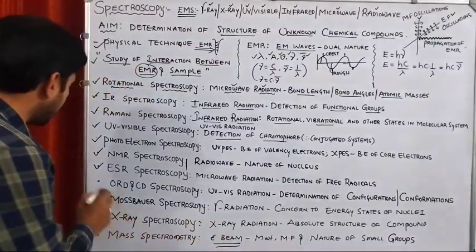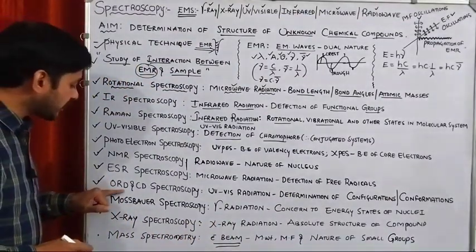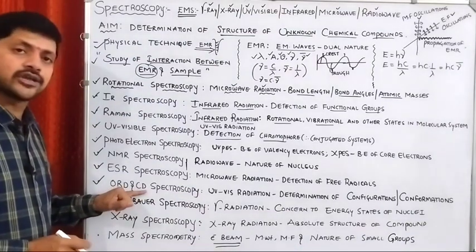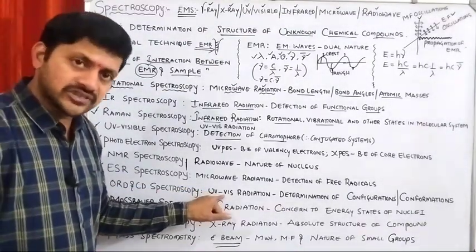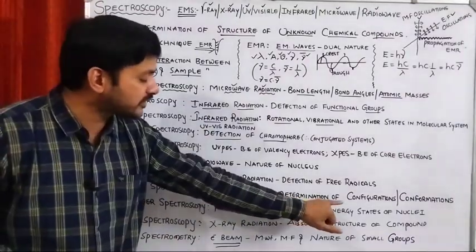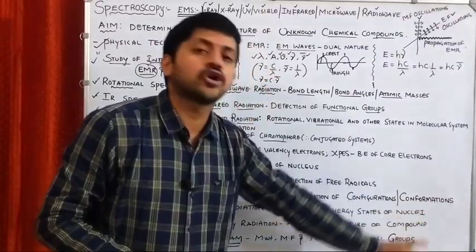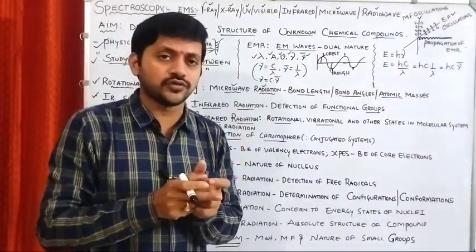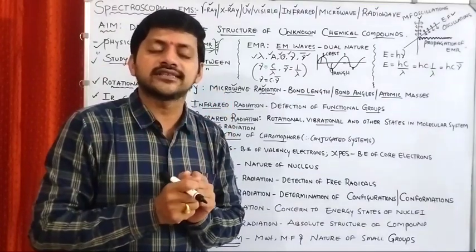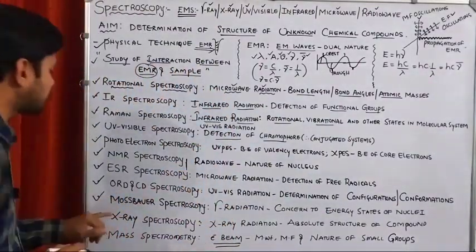Okay. Next one, ORD and CD spectroscopy, optical rotatory dispersion and circular dichroism. Here we are using which light? Ultraviolet visible light. This is mainly used for the what? Determination of the configurations and the conformations. Nowadays, this chemistry is very much useful. Configurations and conformations.